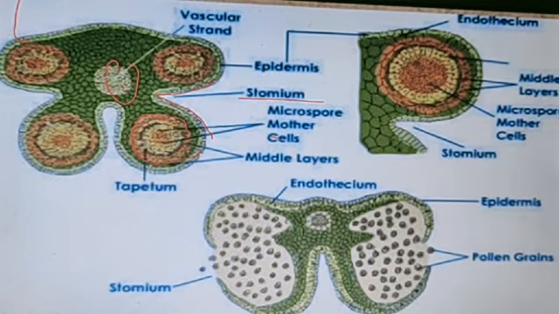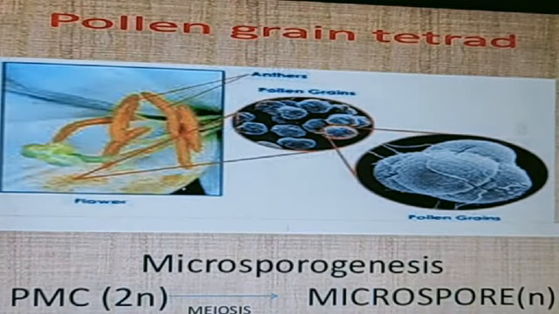Remember, when the anther develops, each sporogenous tissue or each microspore mother cell forms four pollen grains, or a tetrad. Then what happens? The stomium layer breaks down, and the pollen grains are emitted out. Dehiscence will take place.